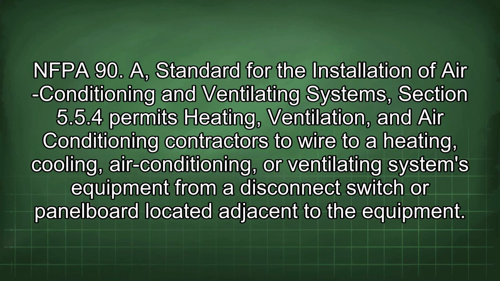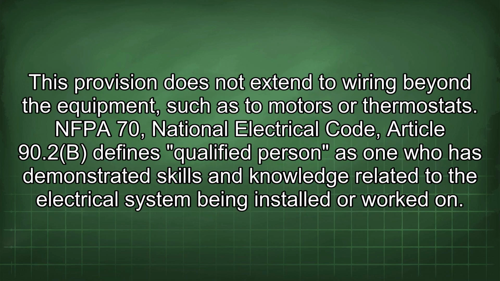NFPA 90A, Standard for the Installation of Air Conditioning and Ventilating Systems. Section 5.54 permits heating, ventilation, and air conditioning contractors to wire to a heating, cooling, air conditioning, or ventilating systems equipment from a disconnect switch or panel board located adjacent to the equipment. This provision does not extend to wiring beyond the equipment, such as to motors or thermostats.